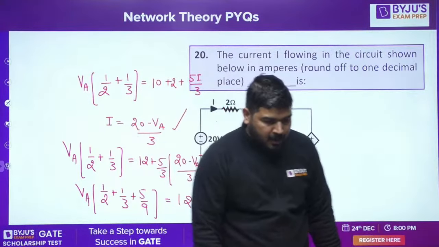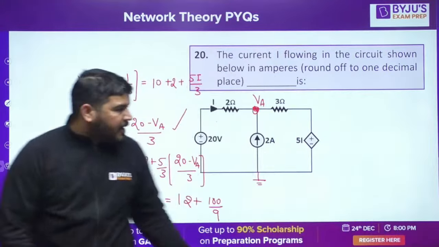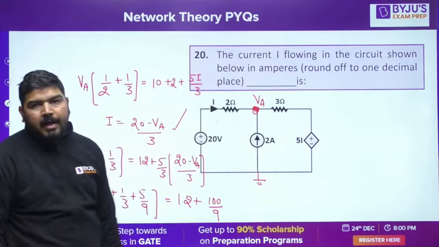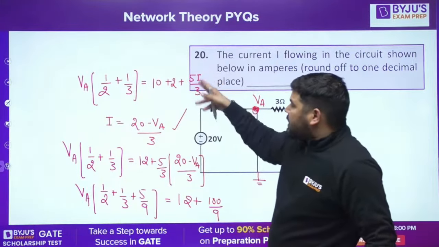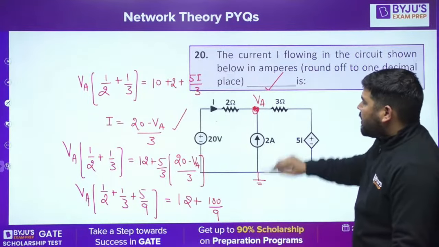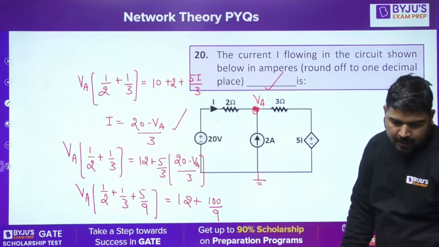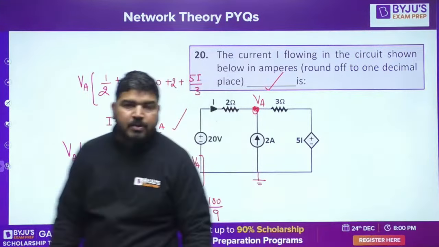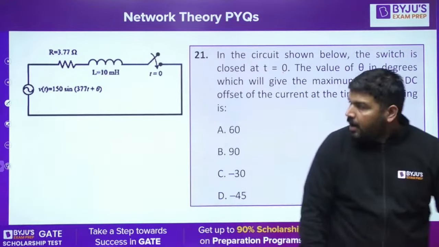Is it fine, guys? So this was easy peasy again, okay? I mean, it's a nodal based question. I have written direct nodal equation, okay? Once you write this direct nodal equation, then you can put this I value in terms of VA and simplify. First calculate VA. Once you get this VA, you can calculate the I value. I hope you understood it. Can I proceed, guys? Tell me. Can I proceed? So this was again easy peasy question. Let's come to the next question.